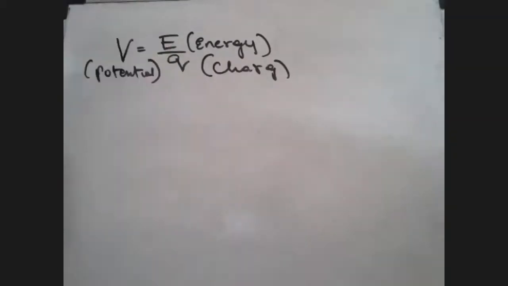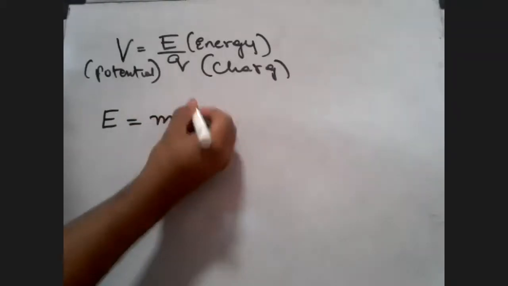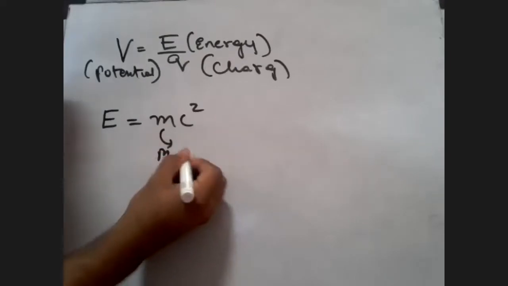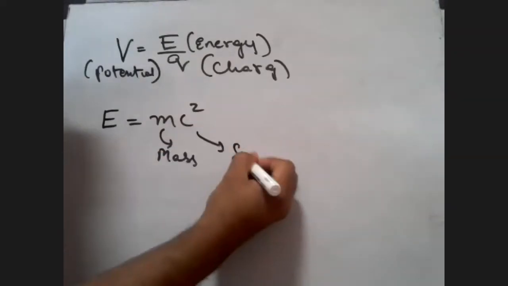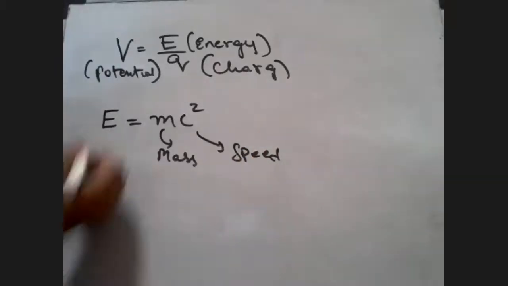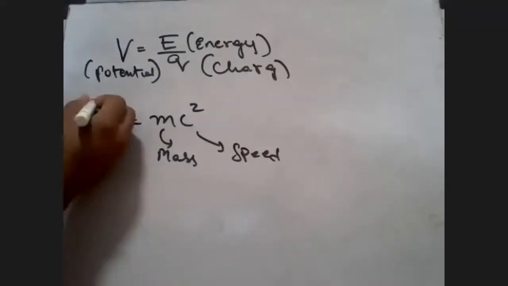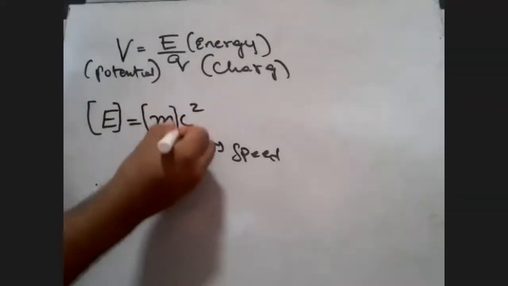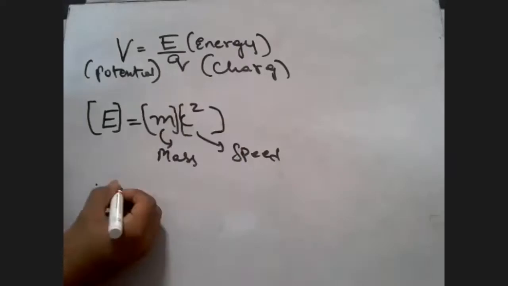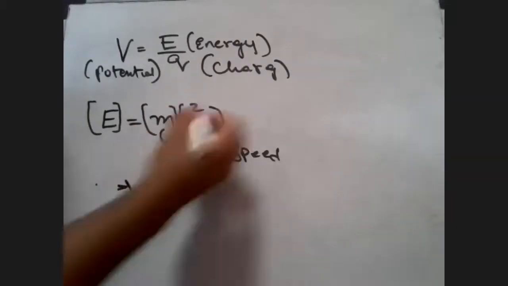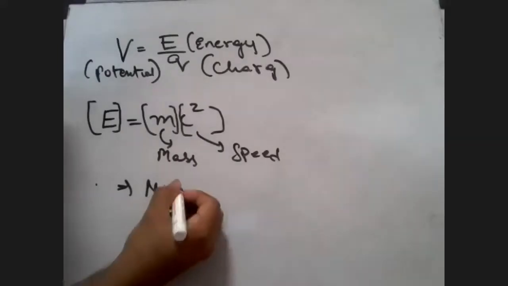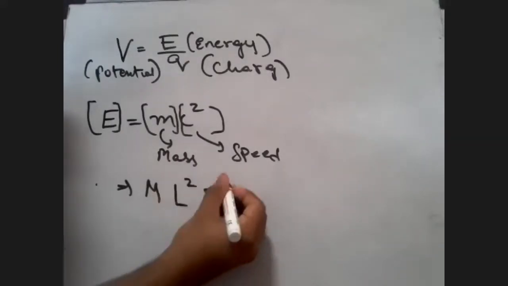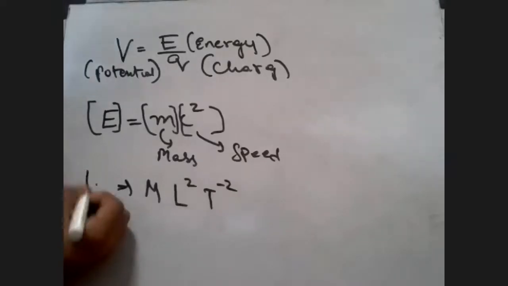To understand the dimension of potential, first we'll have to find the dimensions of energy. Any one formula, like you can take Einstein's formula, E is equal to mc square. M is what, students? Mass. And c is what? Speed of light, so we can take it as speed only. What are the dimensions of it? Speed is distance upon time, so it is going to be L square and T raised to minus 2, because it is squared. So now you found out what energy is.